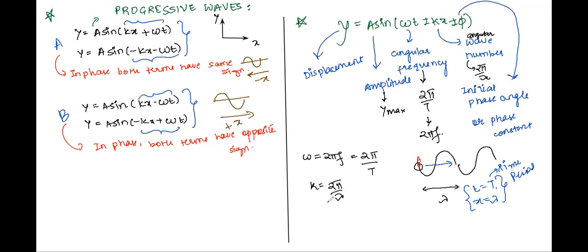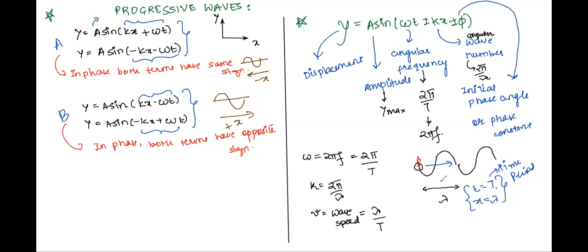And how do we define a relation between lambda and T? We have something called wave speed. Please jot this down, very important. Wave speed is given as v is equal to lambda, the distance traveled, upon the time in which it travels that distance.